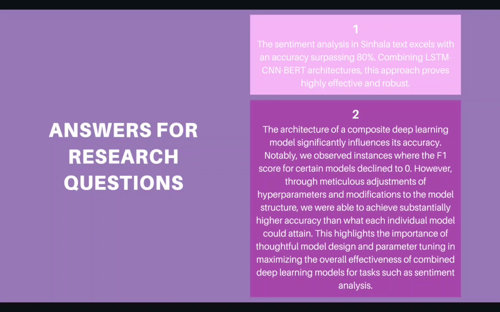However, through meticulous adjustments of hyperparameters and modifications to the model structure, it was possible to achieve substantially higher accuracy than what each individual model could attain. This highlights the importance of thoughtful model design and parameter tuning in maximizing the overall effectiveness of combined deep learning models for tasks such as sentiment analysis.